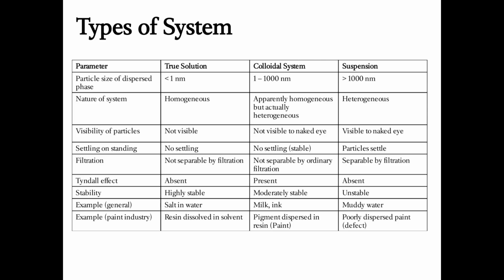Visibility of particles. In true solution, the particles are not visible. It seems like a clear homogeneous solution. In colloidal system, it is not visible to naked eyes. In suspension, it is visible to naked eyes. Settling or standing: in true solution, there is no settling because it is properly mixed. In colloidal system, there is no settling because it is properly dispersed. But in suspension, there is settling. So in the paint system, if the colloidal system is not properly stable, not properly dispersed, then there is a probability that suspension can occur. That is the defect for us as paint technologists, for paint manufacturing.